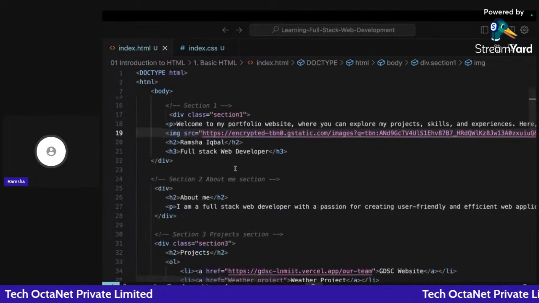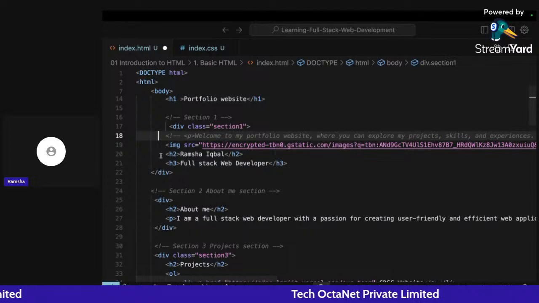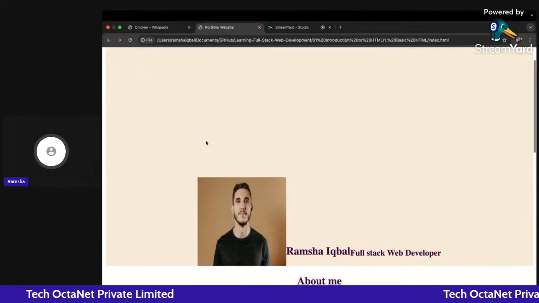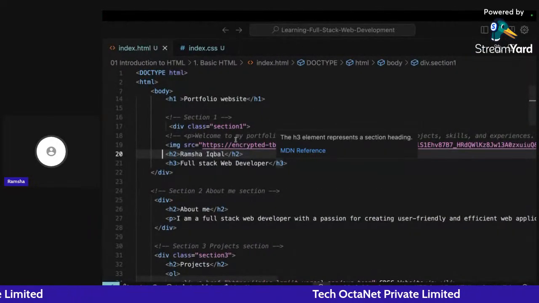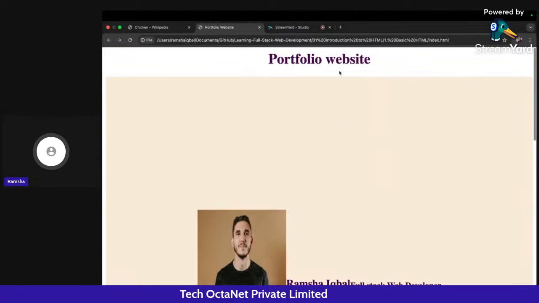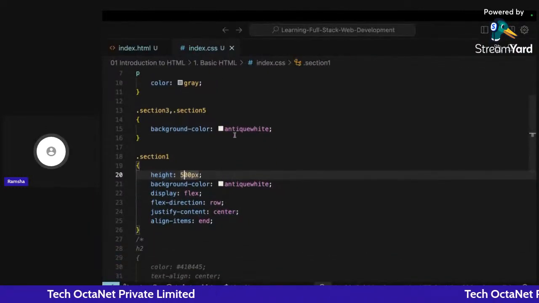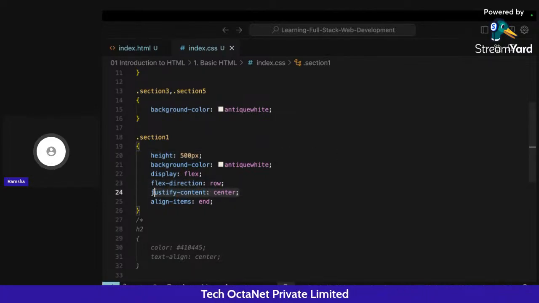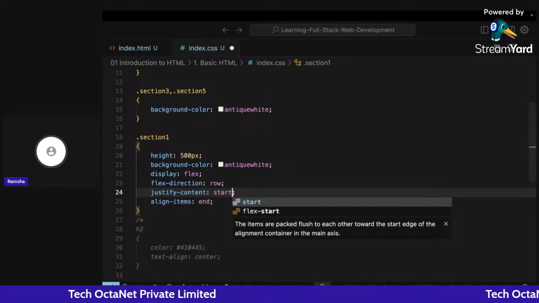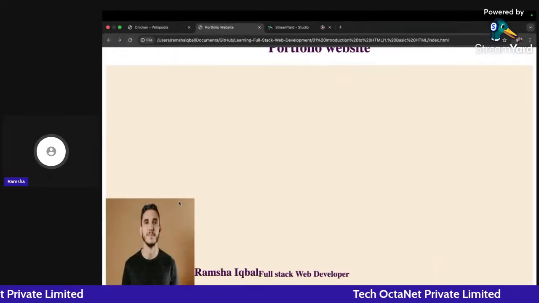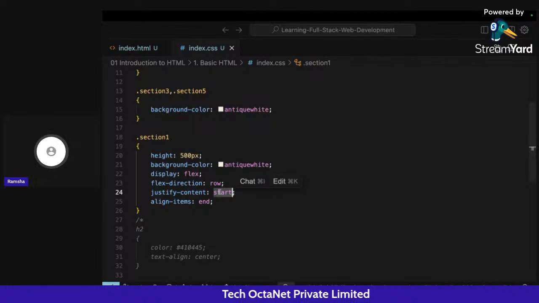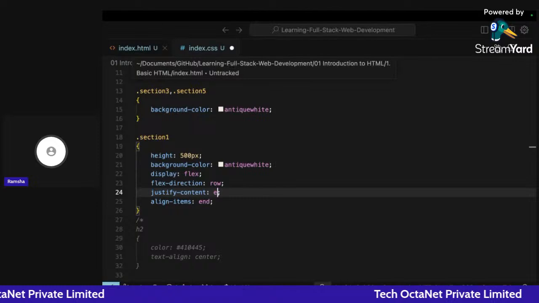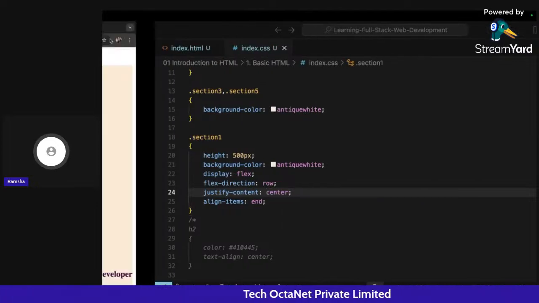Now, let me just comment it out to show it to you more clearly. So what I have done here is I have commented out the description for now to show you guys more clearly what we are doing here. Okay, so we have the content inside this particular section 1 div. We have converted the section 1 into a flex box, and we have defined the direction of flex as row, and we have given justify content to center. Now, if I change it to start, then all of these contents will shift in the x direction. If I give it end, then all of these contents will shift to the right part.